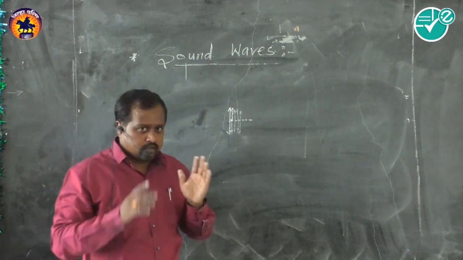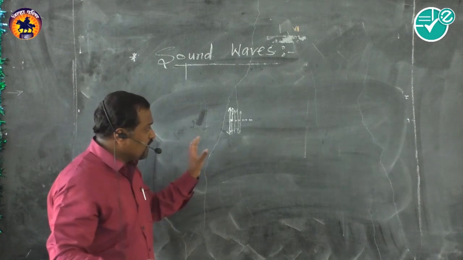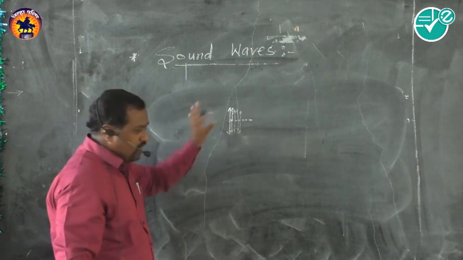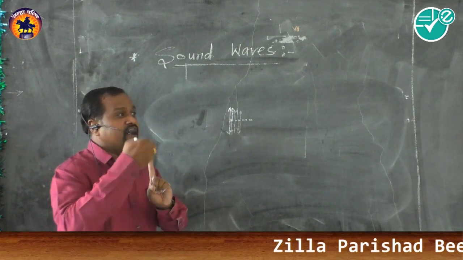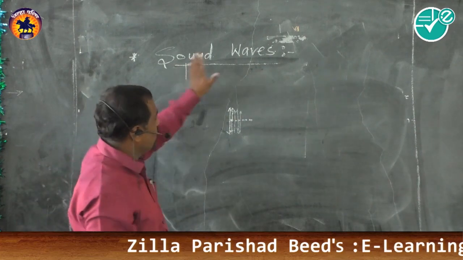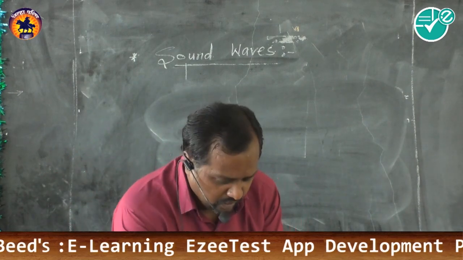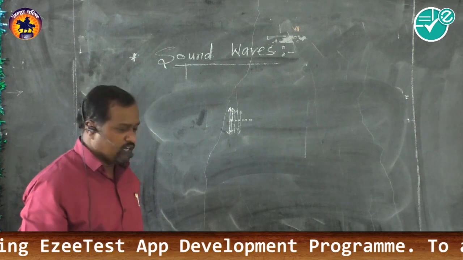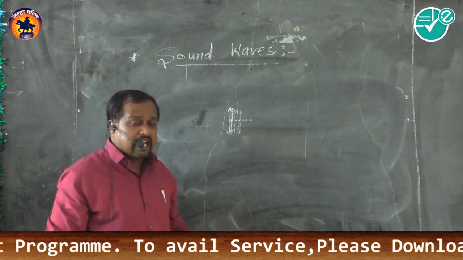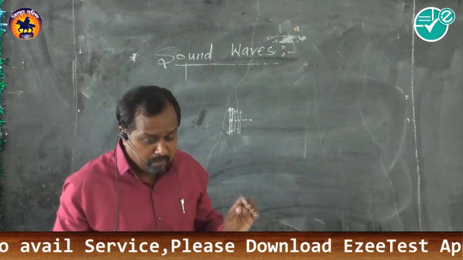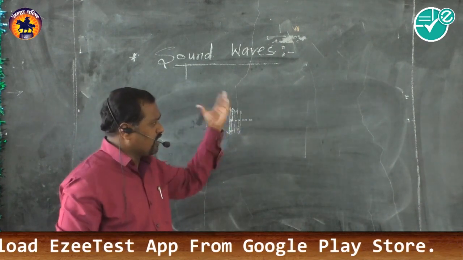See, wave motion. Basically these ideas are included in our previous standards, but we still need to recall them. Vibration of a particle, oscillation of a single particle, oscillation of a number of particles which carries energy from one place to another place, that is called nothing but waves. We are dealing with sound waves now. A wave motion is a mode of transfer of energy through an elastic medium, in terms of repeated oscillation.